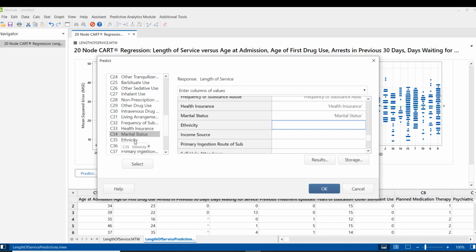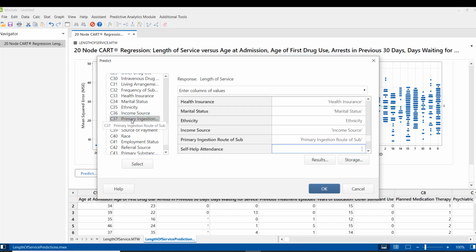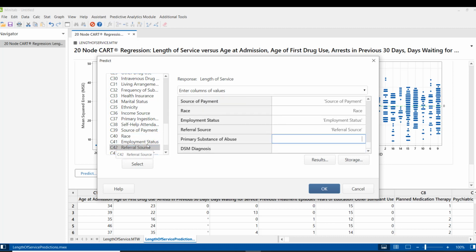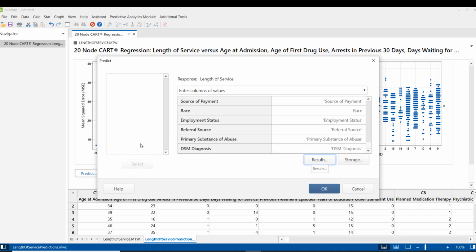And see, this is very important, because if there is a mismatch in the column, your prediction will go completely wrong. And I think we have done this.